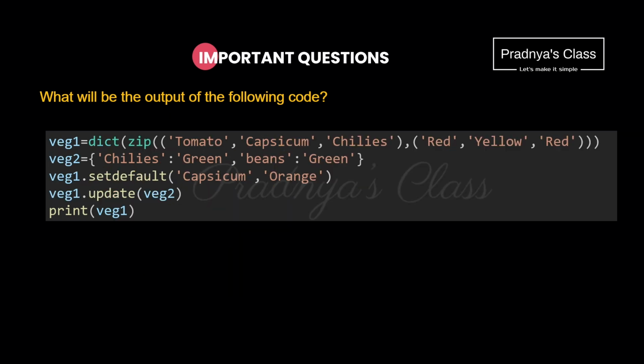Address is Bangalore. Based on dictionary, you may get 1 mark or 2 mark theory question. But there are more chances of getting programs on the dictionary. That we will discuss in the next video. Proceed into the next question.